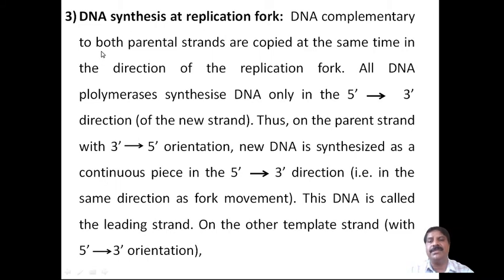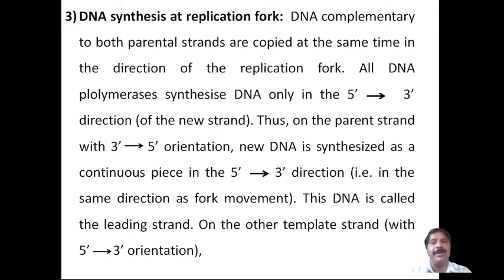Then the third step is nothing but DNA synthesis at a replication fork. What happened here? The DNA complementary to both parental strands is copied at the same time in the direction of the replication fork. All DNA polymerases synthesize DNA only in the 5 prime to 3 prime direction. That is the new strand. Therefore, this is DNA synthesis at a replication fork, from 5 prime to 3 prime end.